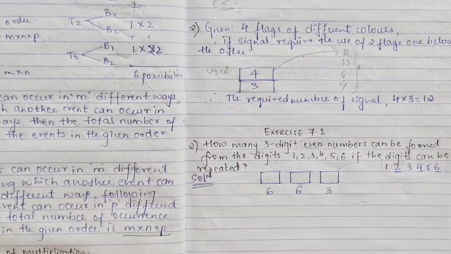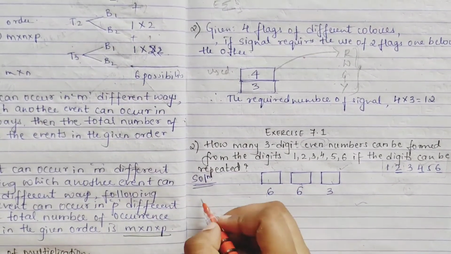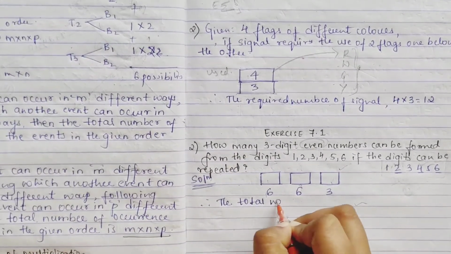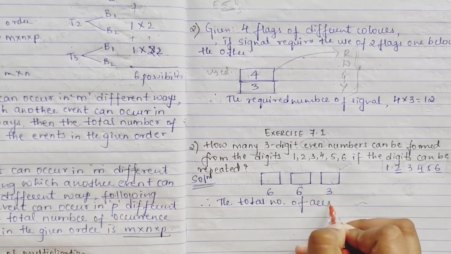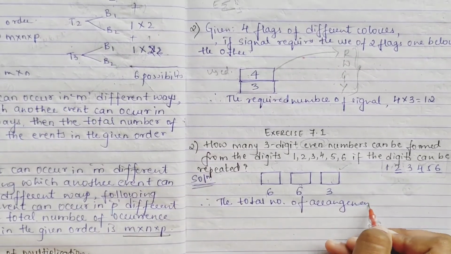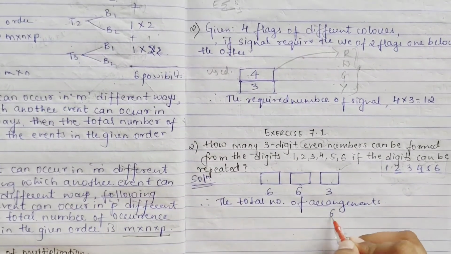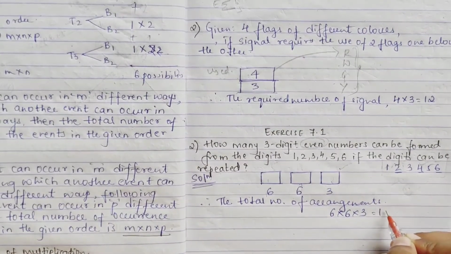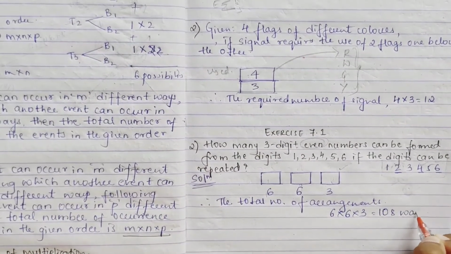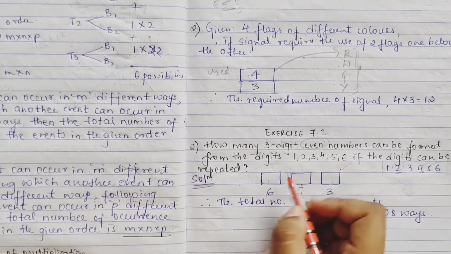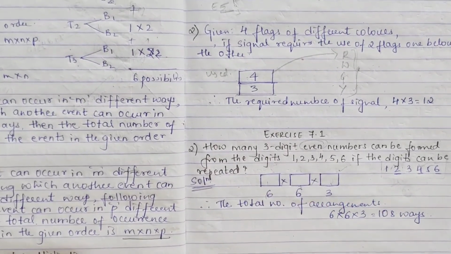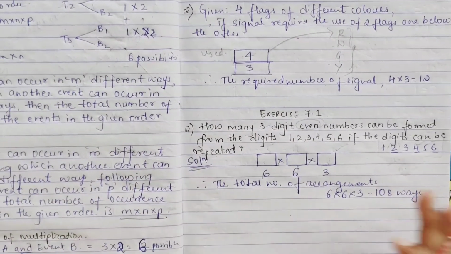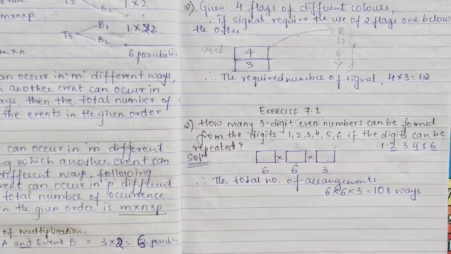So the arrangement, how it will be? Total number of arrangements, how many ways you'll get? 6 into 6 into 3, 6 6 is 12, 12 3 is 36... that is, 108 ways. In this way you can arrange your digits. So this becomes your multiplication only, right? Please pause it to note down.